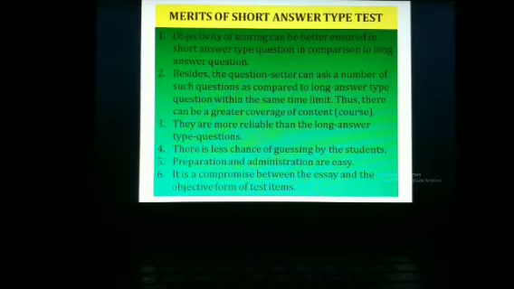But in case of a long answer type question, the options are available. And there is every chance on the part of the learner to skip one answer or one question and select the other.